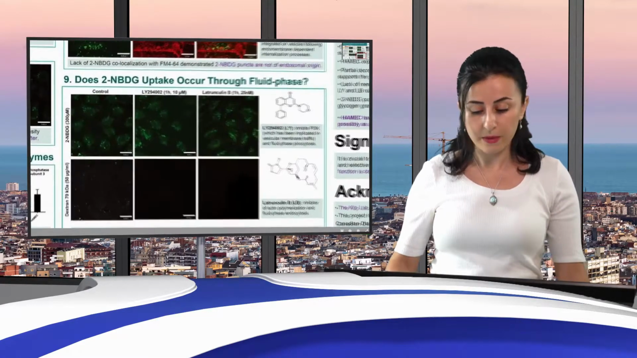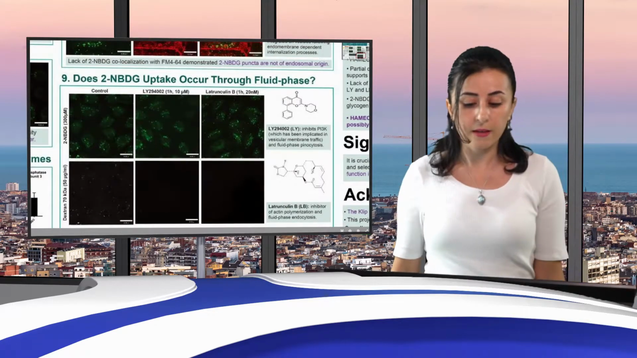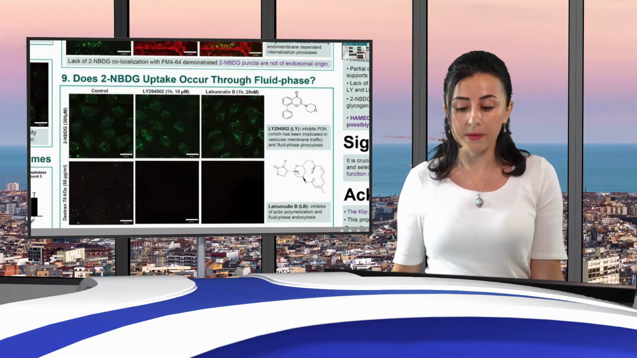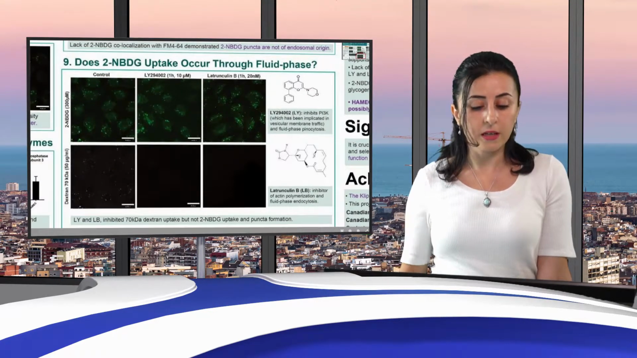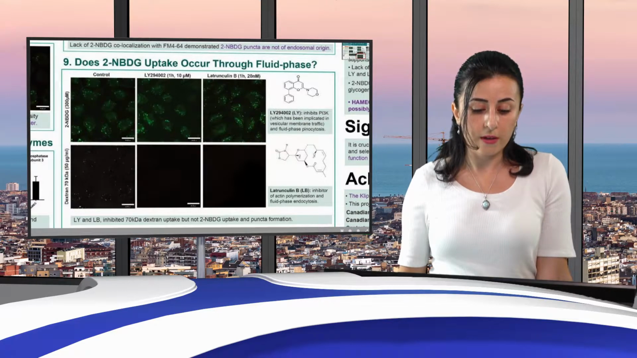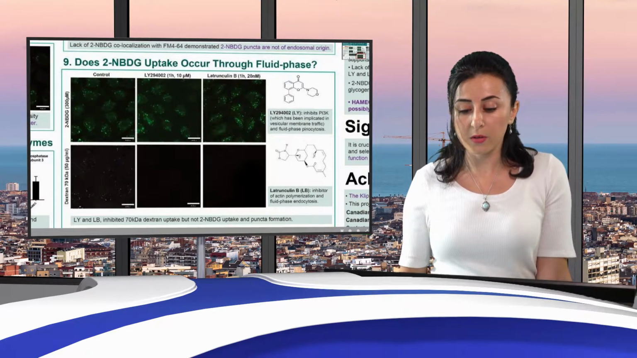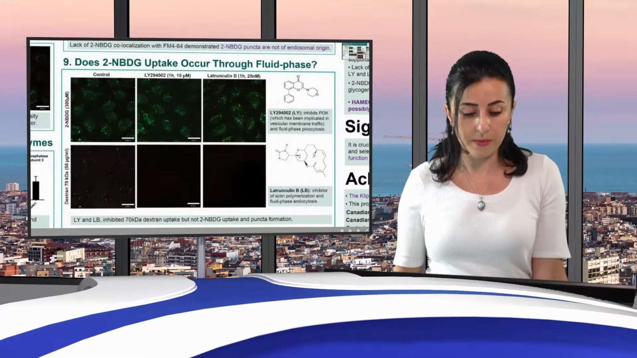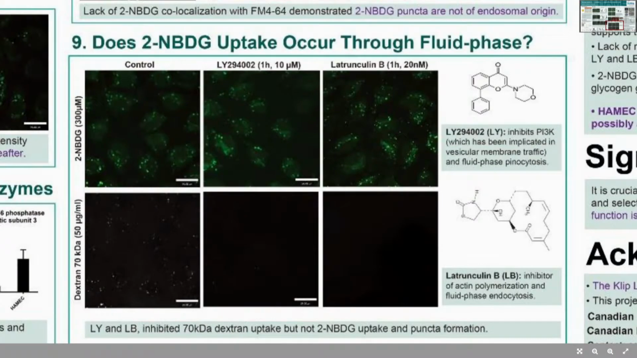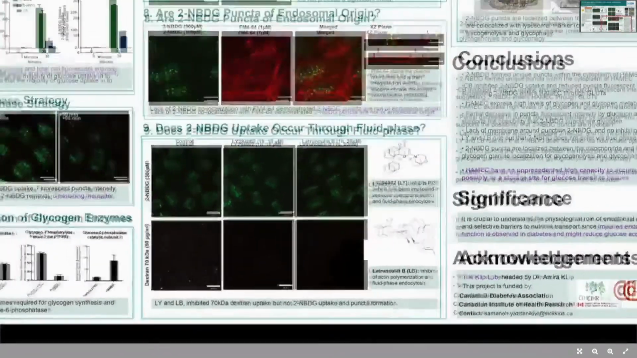The other experiment to confirm that this uptake doesn't happen through fluid phase is to check them with an inhibitor of fluid phase, such as LY, or also an inhibitor of actin polymerization, such as latrunculin B. And although these two inhibitors inhibit the dextran uptake in these cells, they had no effect on 2-NBDG uptake. This also confirms that what we see is not happening through fluid phase.